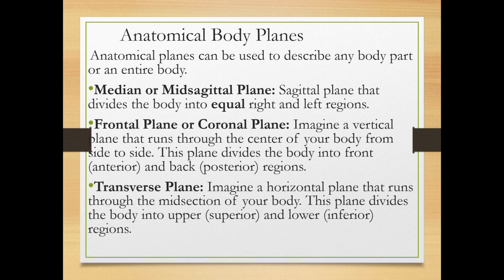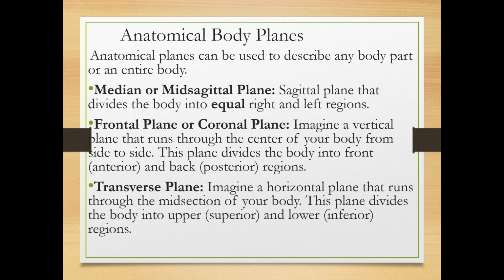Transverse plane, it's a horizontal plane. It's an imaginary horizontal plane that runs through the midsection of your body. This plane divides the body into upper, superior, and lower, inferior regions. So we have three planes: median or mid-sagittal plane, frontal or coronal plane, and transverse plane. Median and frontal planes are vertical planes. Transverse plane is a horizontal plane.